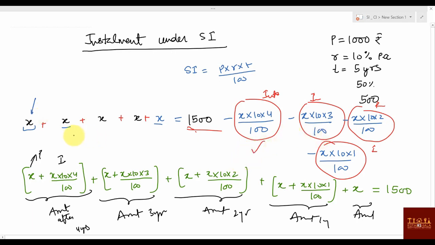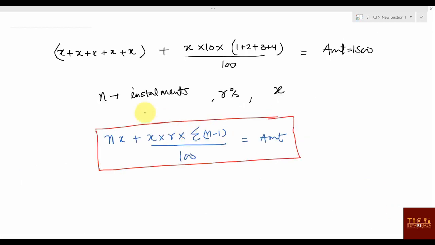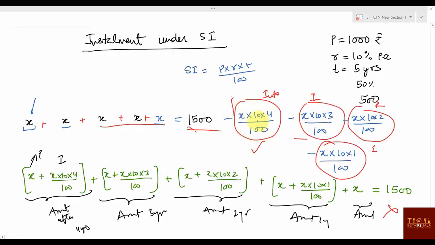Then again for this X, how much are we taking extra? 3 years, so we have subtracted 3 years. Again 2 years, 1 year and 0 year. I have taken this interest value here and I have made an amount. If you don't remember this line also, you just leave it. You come directly here. I have just added this one 5 times. Whatever value was given here, I have just added here. You can say X into 10, 1 plus 2 plus 3 plus 4, taken there on the left side.